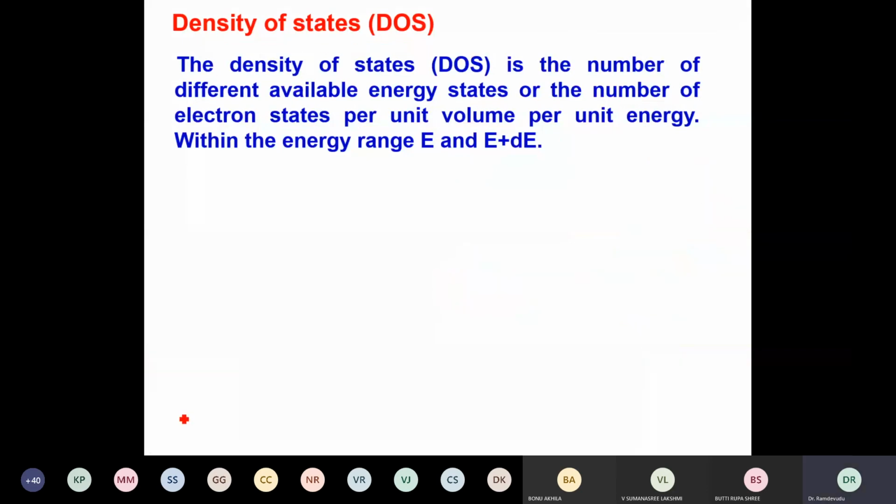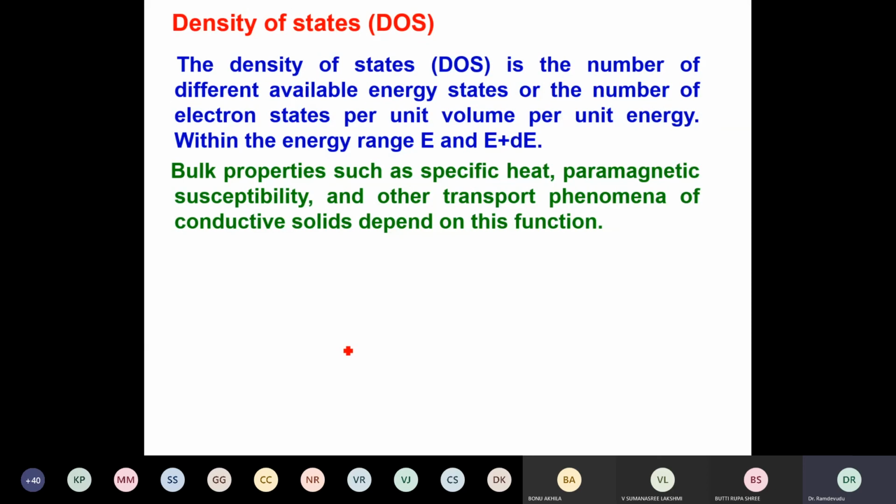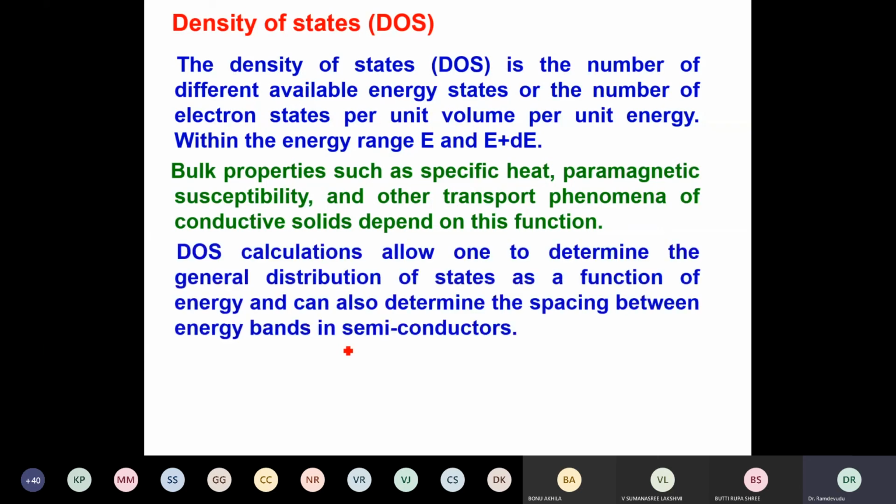And these density of states are important, and they will decide various bulk properties like specific heat, paramagnetism, and other transport phenomena like conduction in solids. Therefore, you need to find out the density of states for a given metal or semiconductor.